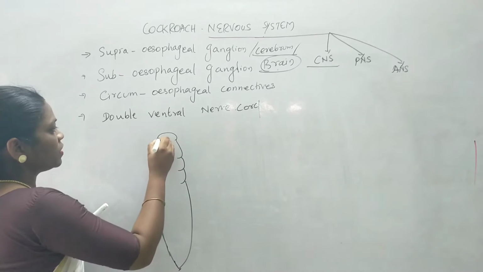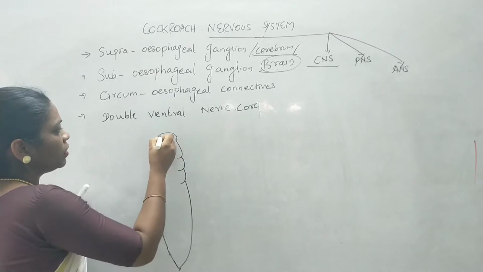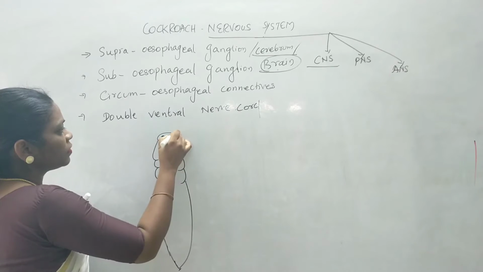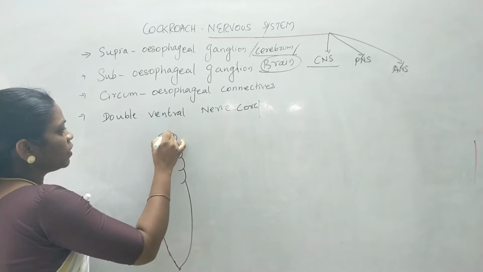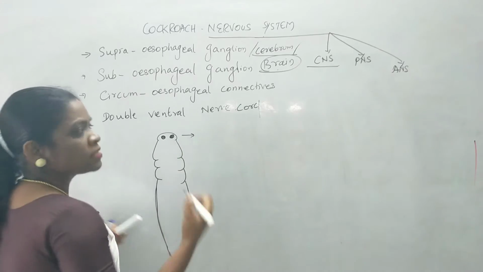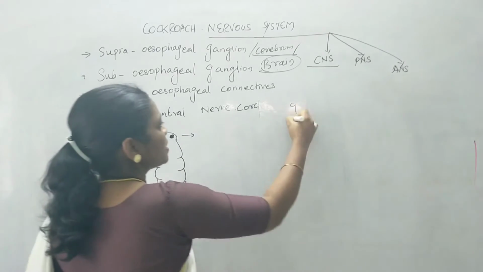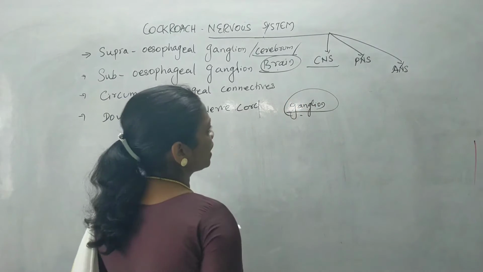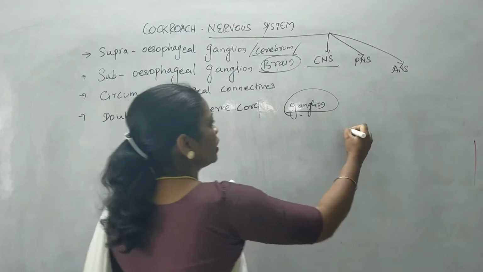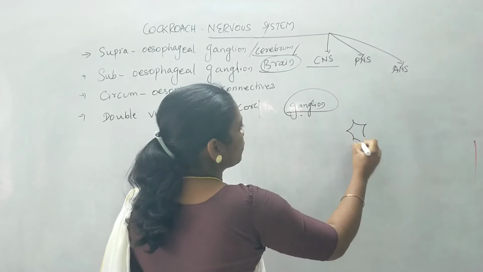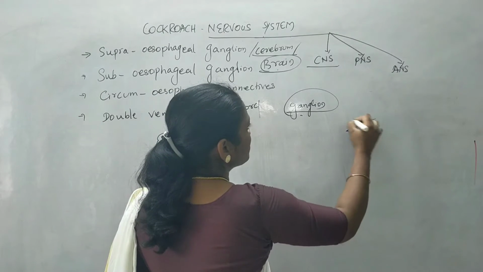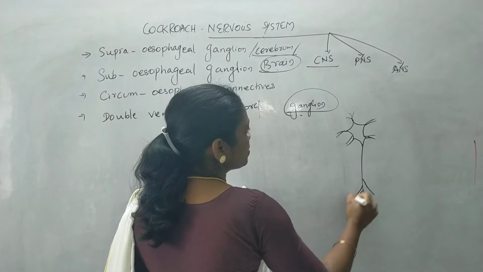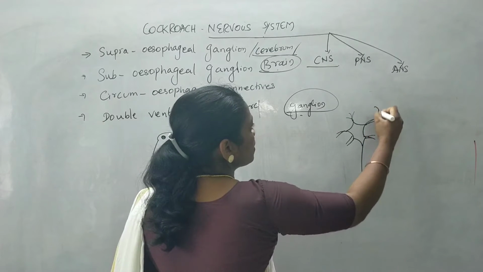We have the remaining structures here. So this is the head region, and here you can find ganglion. So what is ganglion? Ganglion is nothing but a group of cytons together. They are known as ganglion. We'll just draw a diagram of a nerve cell or a neuron, where you can find dendrites here. And these processes are known as axons and their branches.